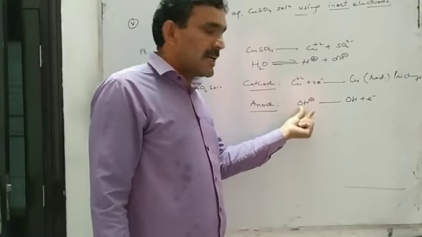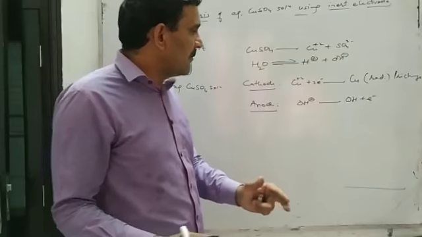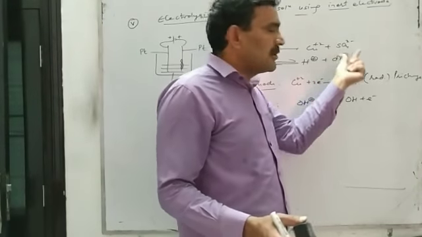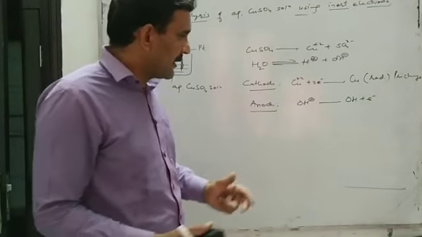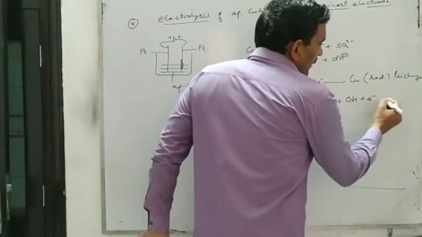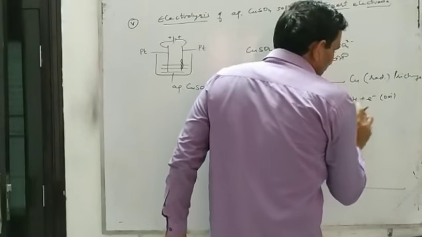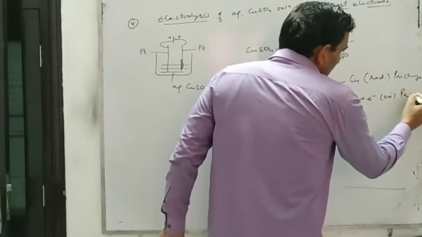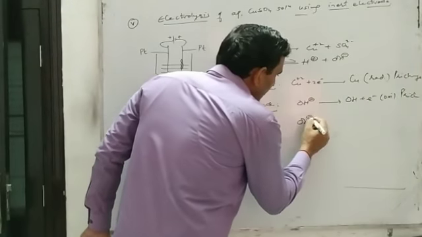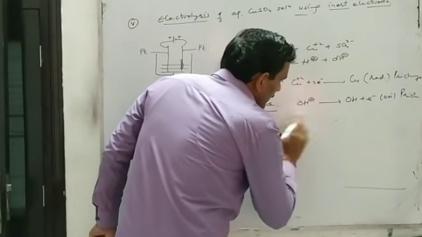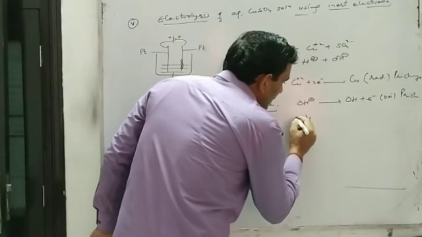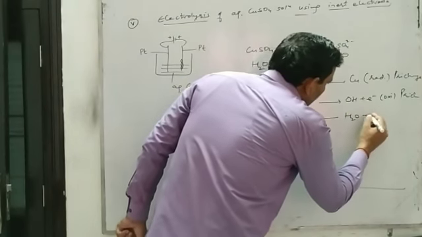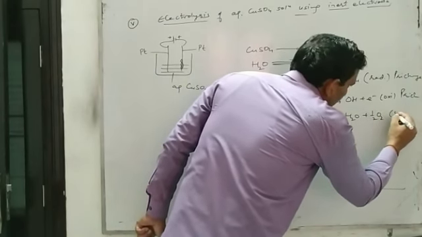Discharging of hydroxide ion requires lower potential, lower voltage, and discharging of sulfate ion requires higher potential, higher voltage. So there will be the oxidation of hydroxide ion, that is the primary change, and these OH free radicals which are formed will undergo secondary change to give oxygen gas.